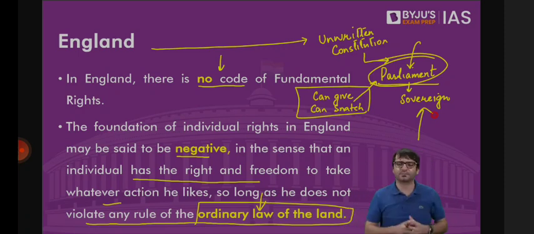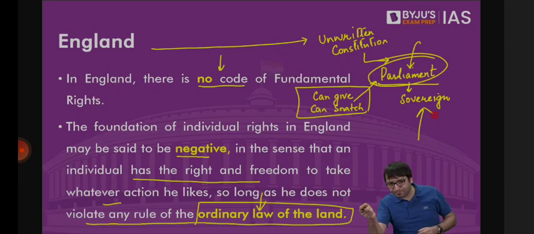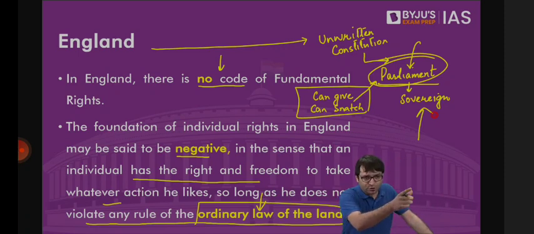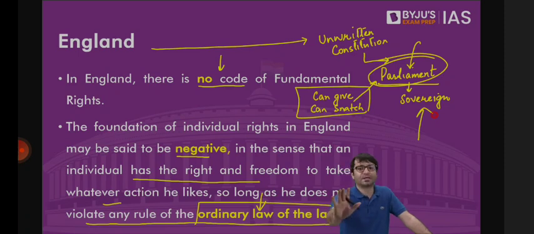And if the executive, if the government, if the police is violating these rights, you can go to the court, courts will come to your rescue. But what if these rights are snatched by the legislature in England? The courts are helpless, powerless to come to your rescue because there is nothing binding on the British Parliament. Because British Parliament is sovereign, it can do anything.